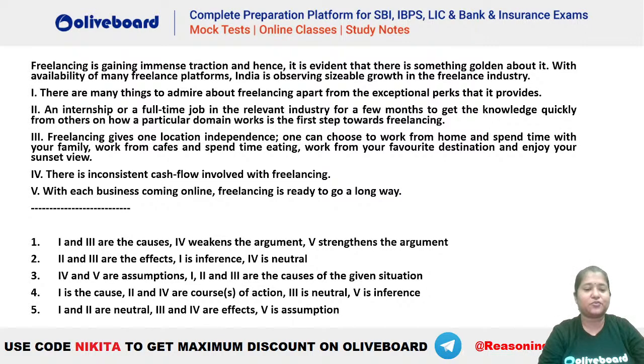That is 1 and 2 are neutral, 3 and 4 are effects, 5 is an assumption. Okay, anyone else? Naveen says it should be the first one.